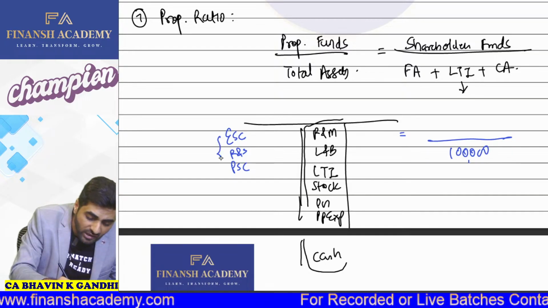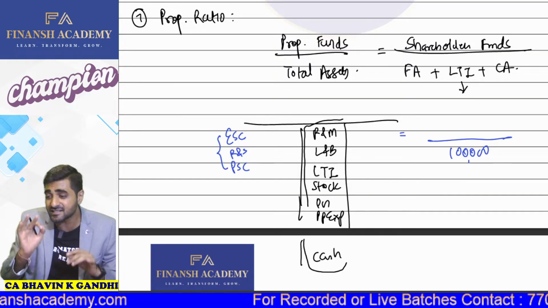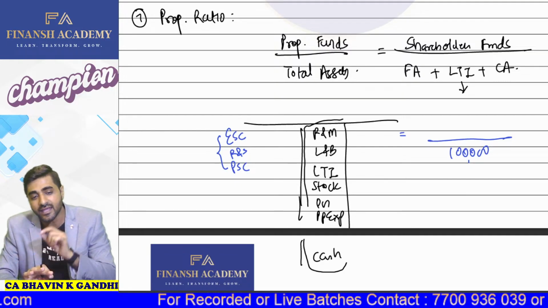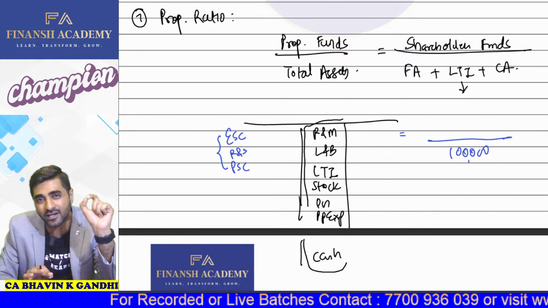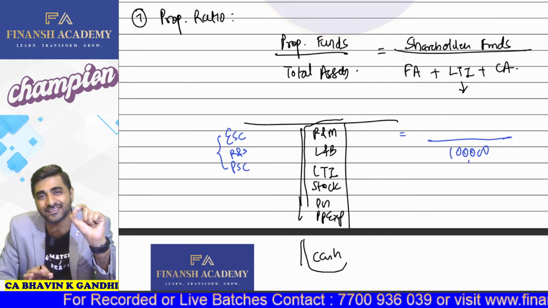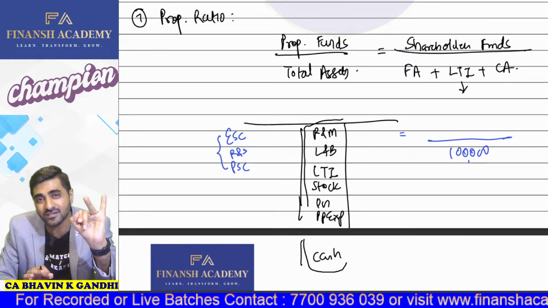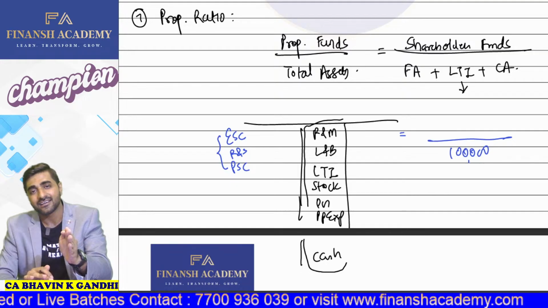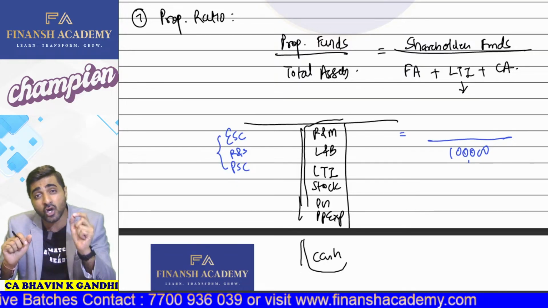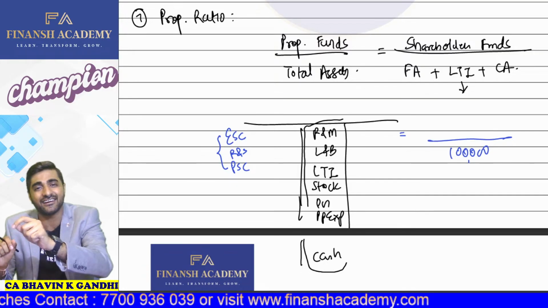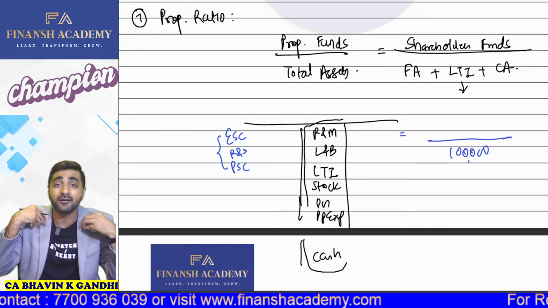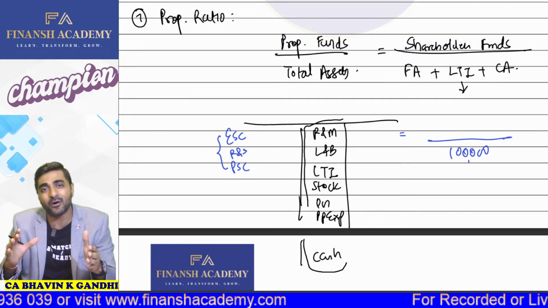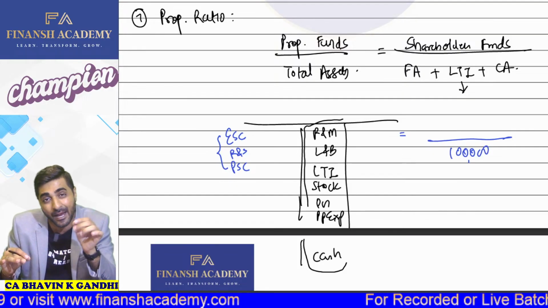Now, all these are the shareholders of the company. Guys, there is a difference between shareholders and equity shareholders. Equity shareholders only deal with equity share capital, reserves and surplus minus miscellaneous expenditure not written off. But shareholders is a generic term which also includes preference share capital in it. So whenever I use the word shareholder funds or proprietor funds, I'm talking about the inclusion of preference share capital in it.